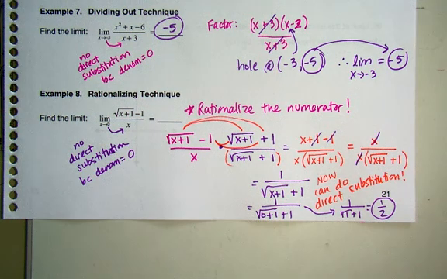Now you could graph this and see, is it really true that as x is approaching 0, I'm getting really, really close to 1/2? Is that true? And yes, it would be true if you looked at it on the graph. Okay? But this is really the only way to figure this guy out.